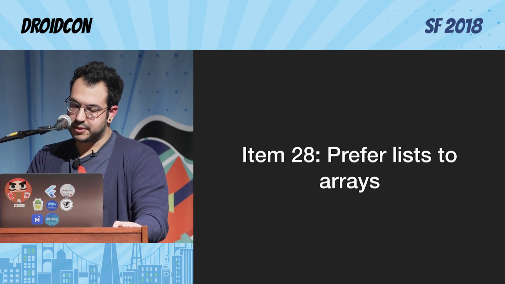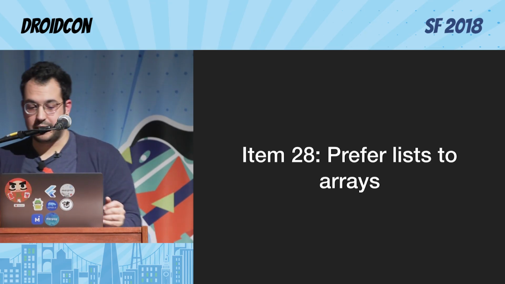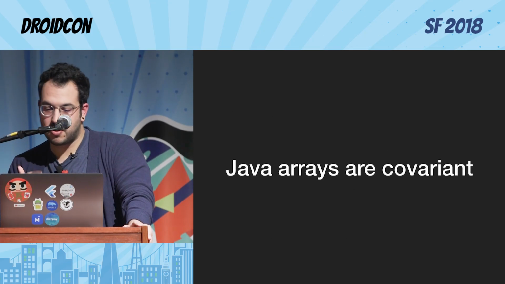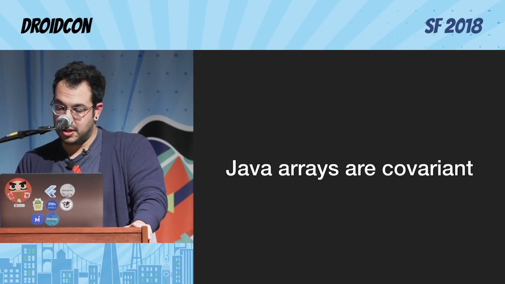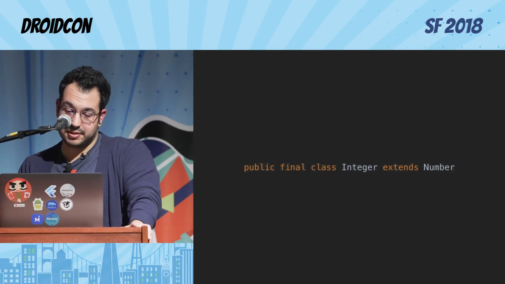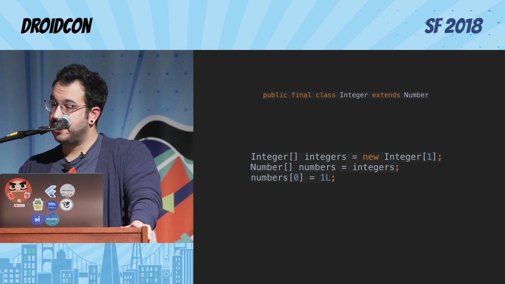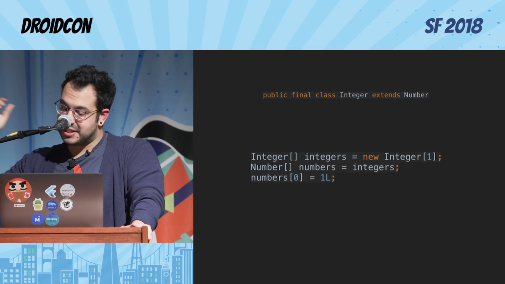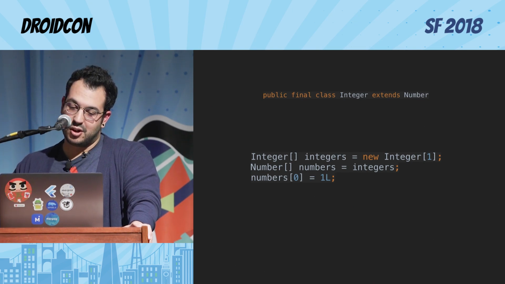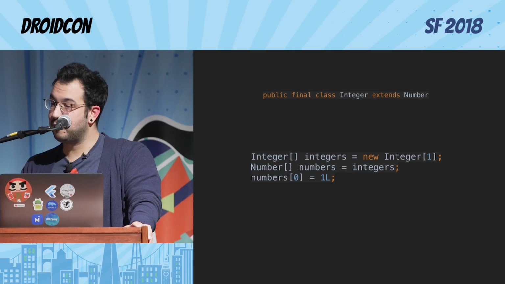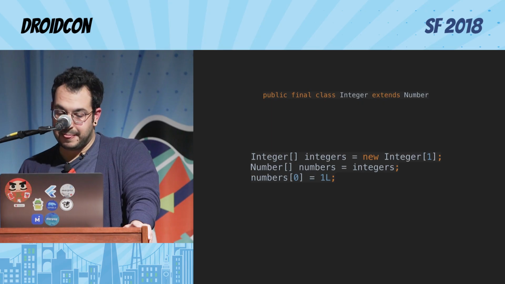There is Item 28, where we keep talking about generics: prefer lists to arrays, right? And this makes sense for Java, because arrays are covariant. We are getting into the variance show, and this is a really interesting show. So we have Integer, which is a subtype of Number. If you have arrays, you can do this thing, which is assign an Integer array into a Number array, and then in the first cell, you can assign a Long value into that. But that makes no sense, because a Long is not an Integer, so it should actually never compile.